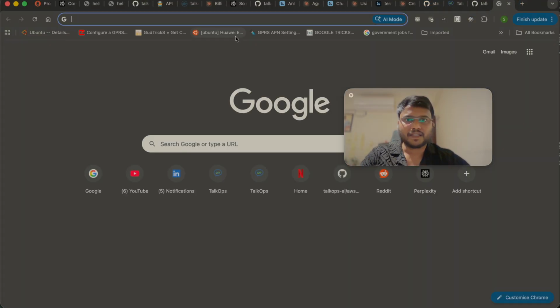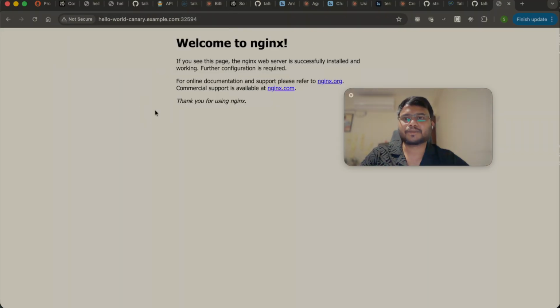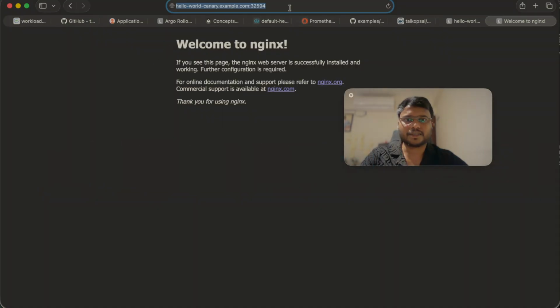And let's see this. See, now this white background is the latest rollout or the latest version where traffic is getting served, and this is the old version, right?